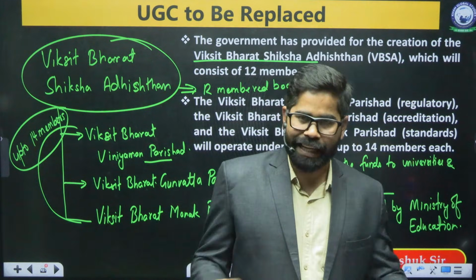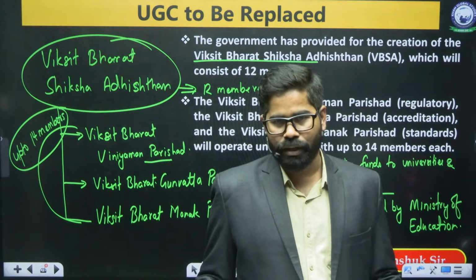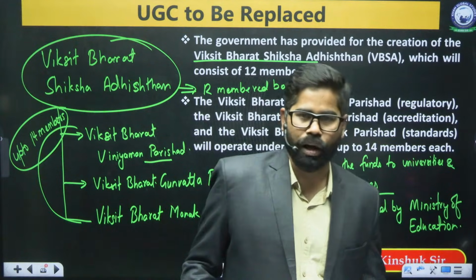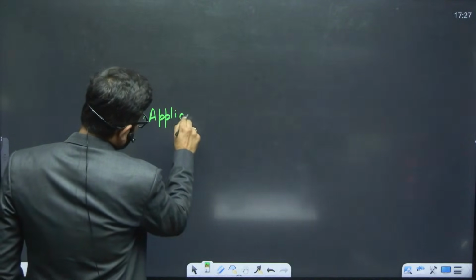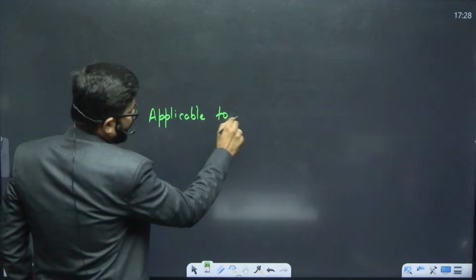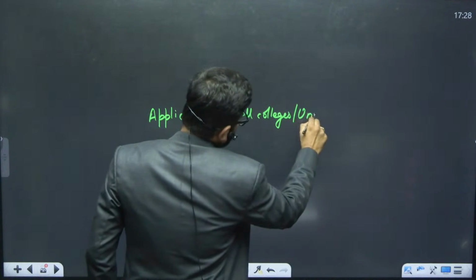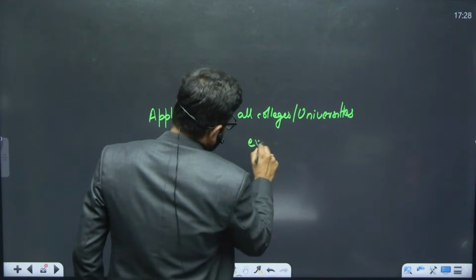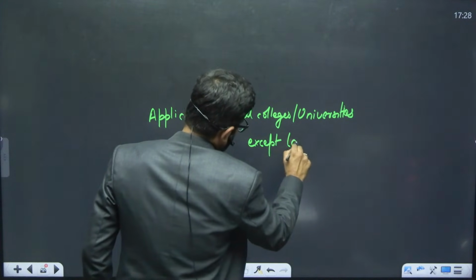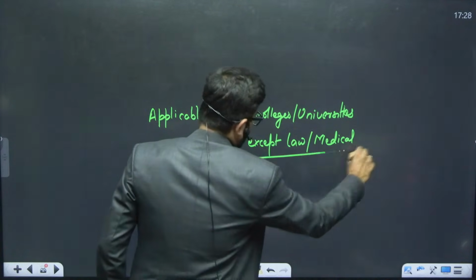It is applicable to all colleges except law and medical colleges.